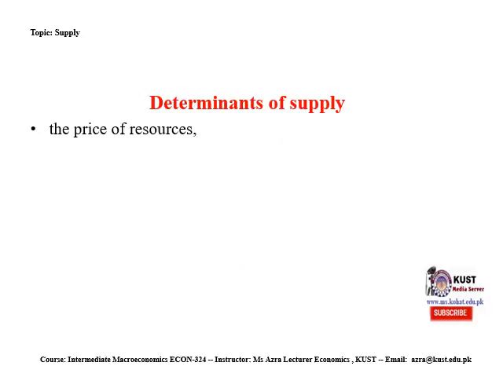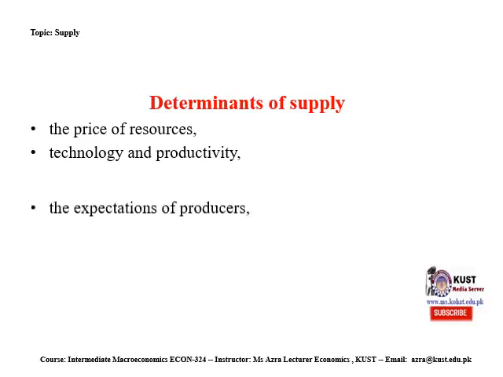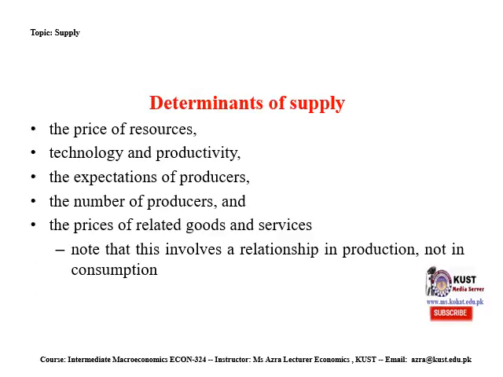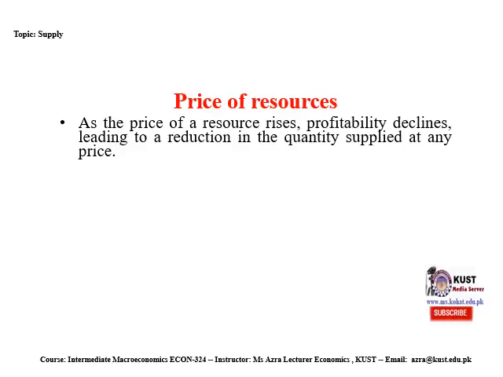What are the determinants of supply? The price of resources, technology and productivity, expectations of the producers, the number of producers, and the prices of related goods and services. Note that this involves a relationship in production, not in consumption.